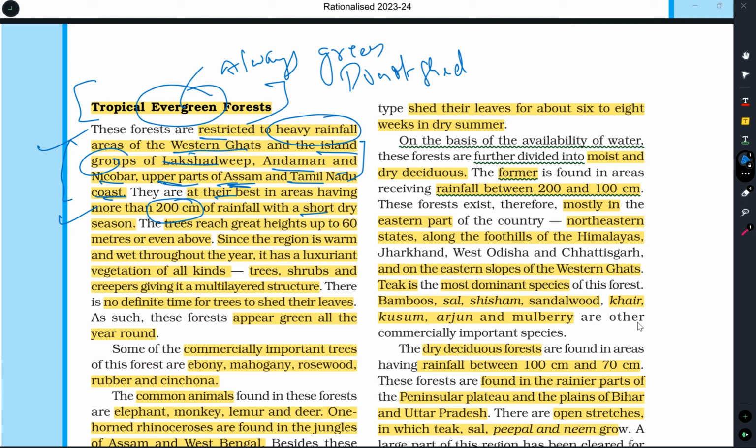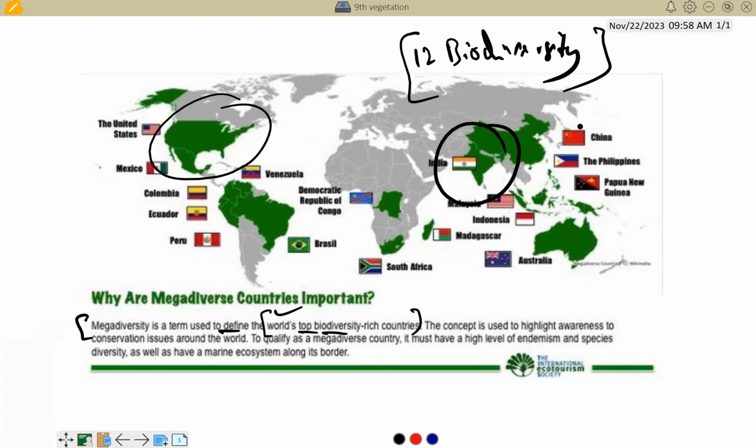With a short dry season, trees reach a great height, up to 60 meters. They are very tall trees. Since the region is warm and wet throughout the year, it has a luxuriant vegetation of all kinds. This type of forest contains all types of plants: trees, shrubs and creepers, giving it a multi-layered structure. Let us see how tropical evergreen forest looks.